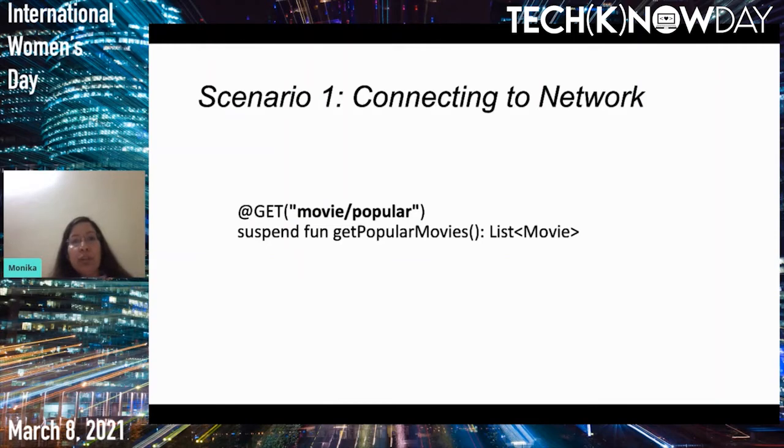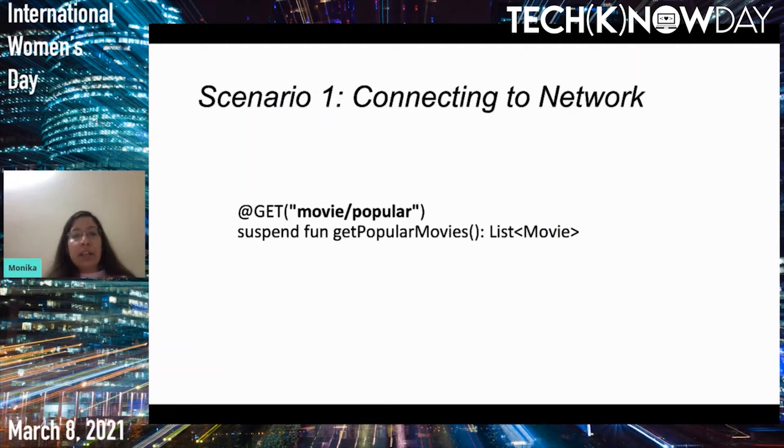Moving on to the first scenario, which is connecting to the network. I'm creating a popular movies application where I'm making a network call for popular movies.